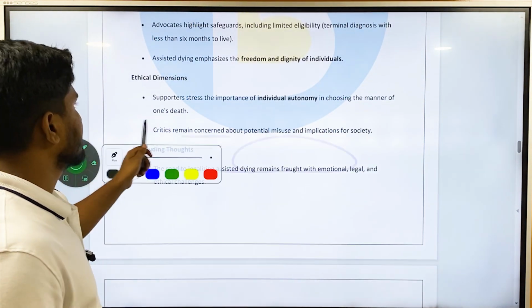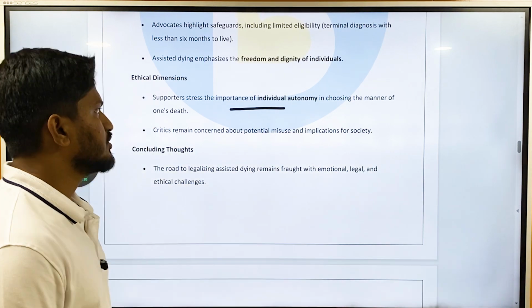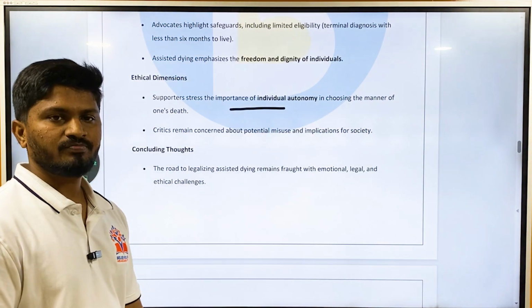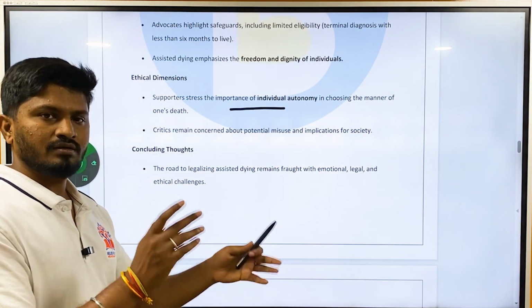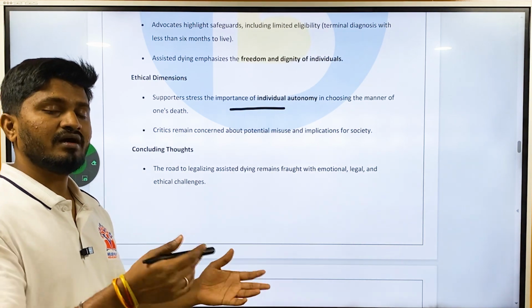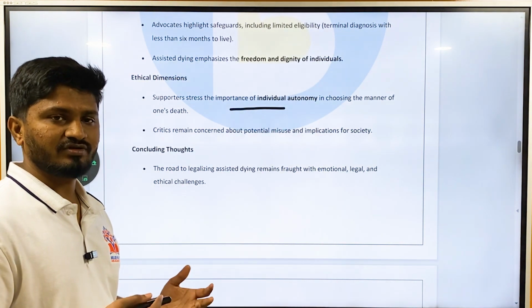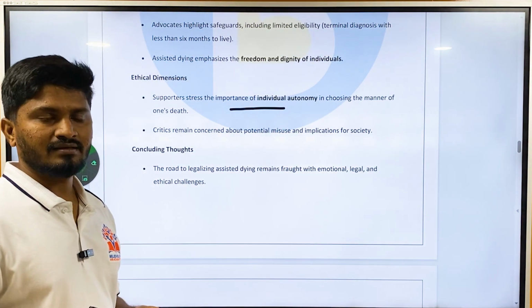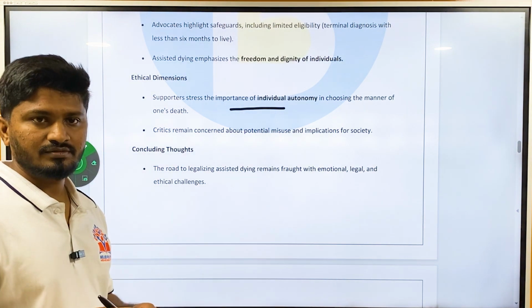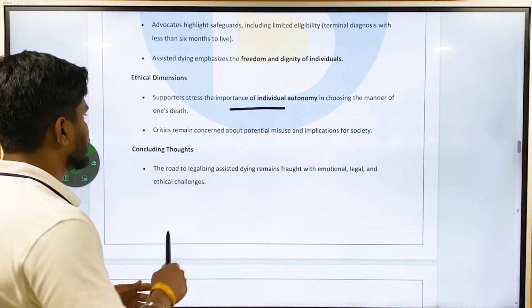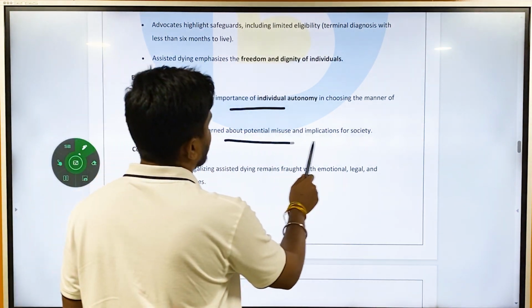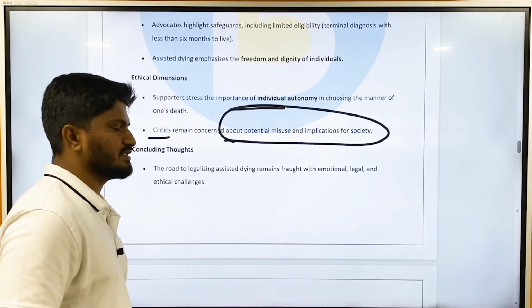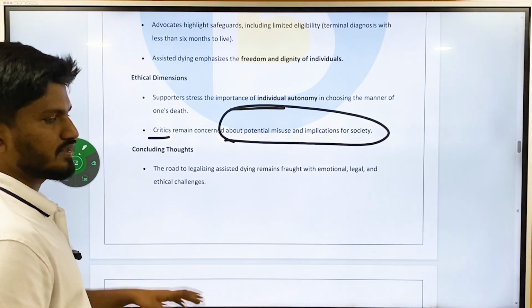Supporters stress the importance of individual autonomy in choosing the manner of death. It is not that you go and do the assisted death; you only do it after the consent given by the individual, only then you perform it. Critics remain concerned about the potential misuse and implications for society. So we have to see where it is going to end.